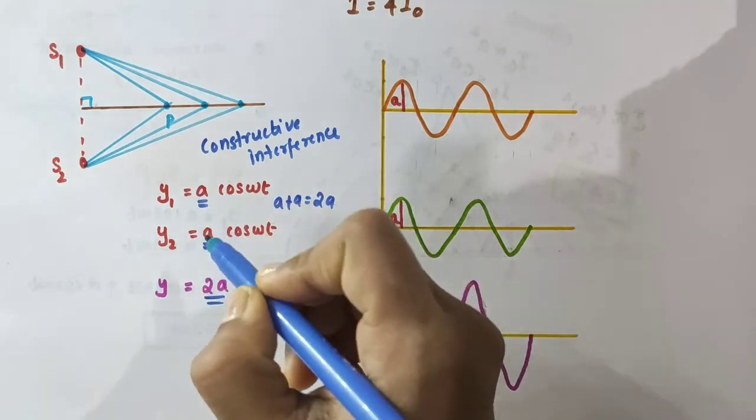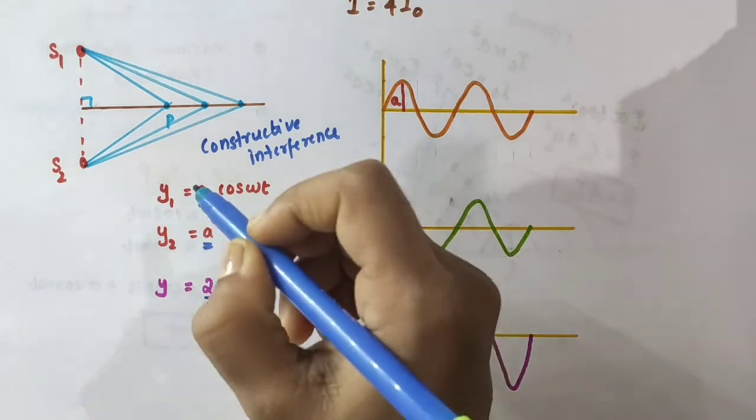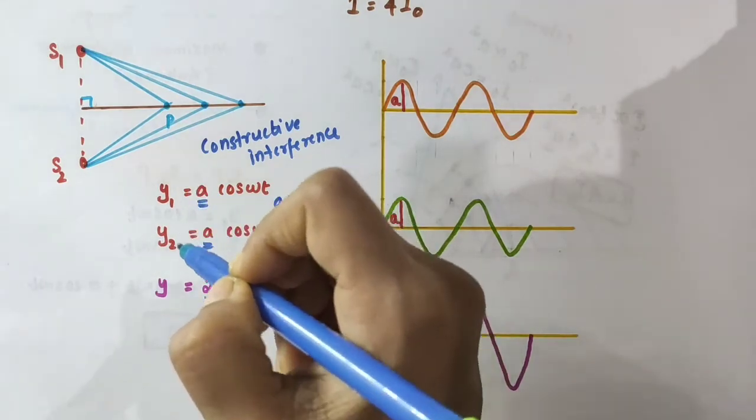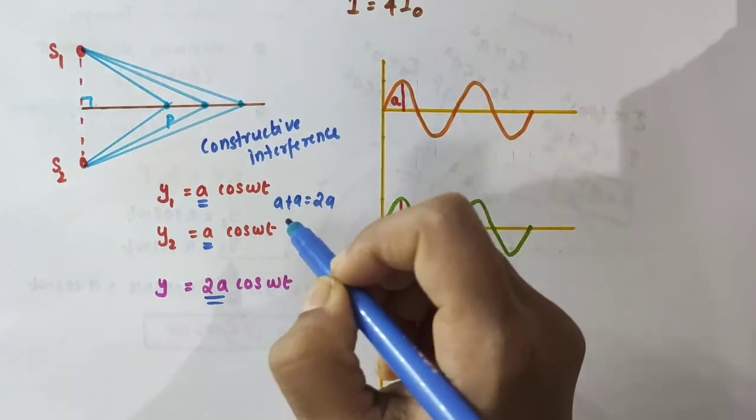Amplitude in this case is a, amplitude in this case is a, and the resultant amplitude is 2a, which is a sum of the individual amplitudes a and a. That is, a plus a is equal to 2a. Okay.